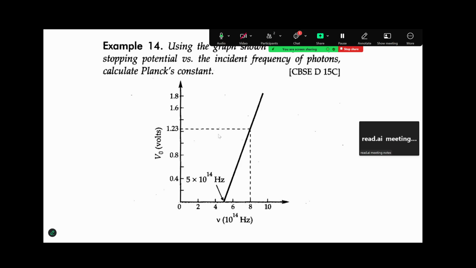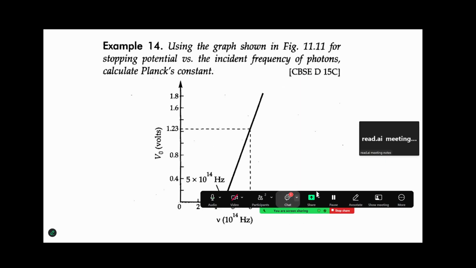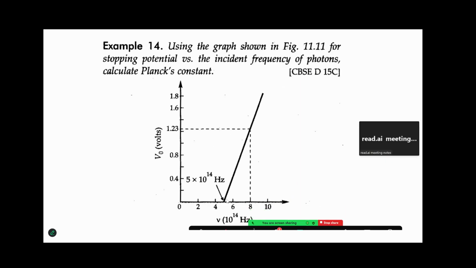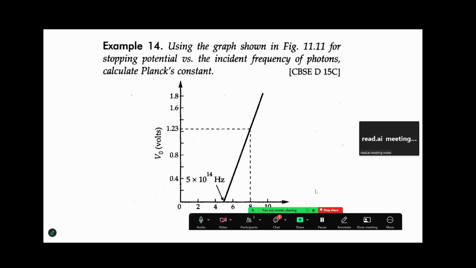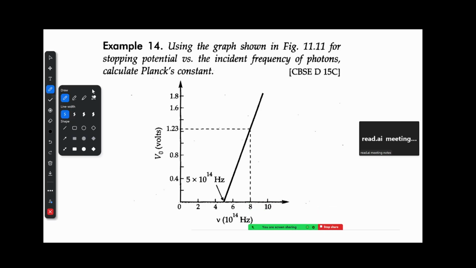Let's go ahead and see another sum. Okay. Here we are given a graph basically of stopping potential versus frequency. The slope of this graph will essentially give you the value of h upon E. So slope should be equal to h upon E, and from that you can calculate h because the value of E is already known to us.